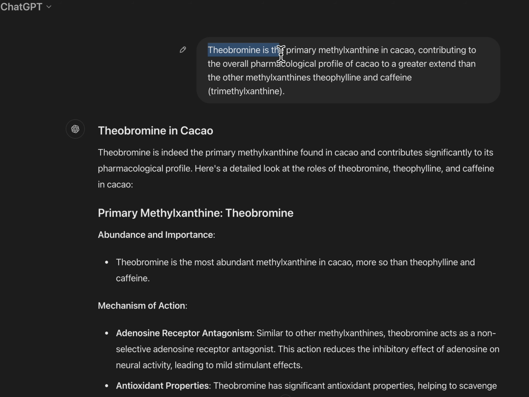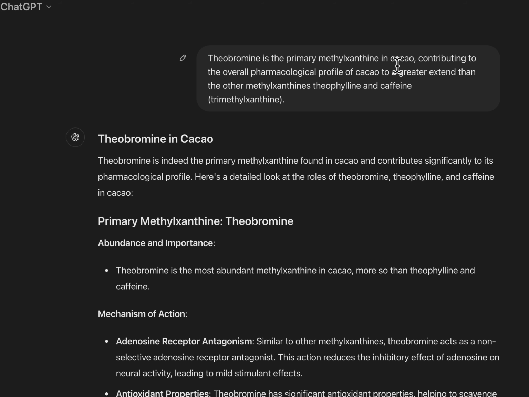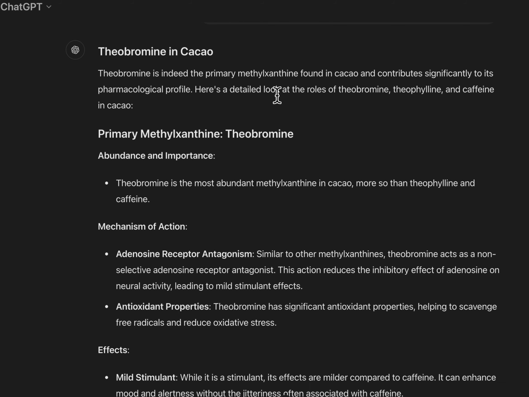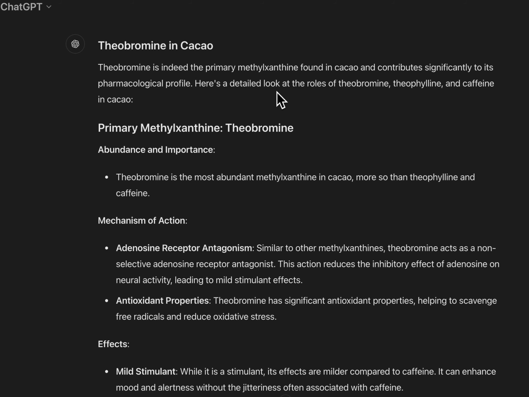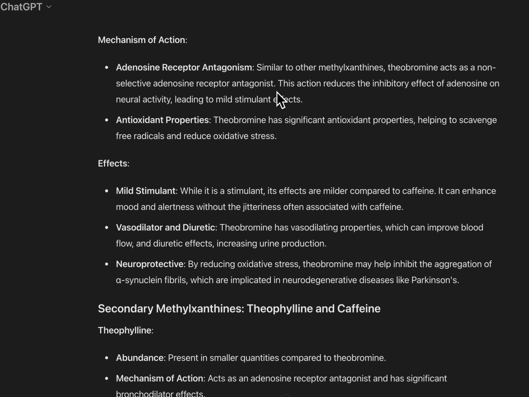And I wrote, Theobromine is the primary methylxanthine in cacao, contributing to the overall pharmacological profile of cacao to a greater extent than the other methylxanthines, theophylline and caffeine, which is trimethylxanthine. Right? Theobromine is dimethylxanthine. Right? This is me talking to ChatGPT about this. And so then ChatGPT goes on, but it elaborates on things that are just not true.